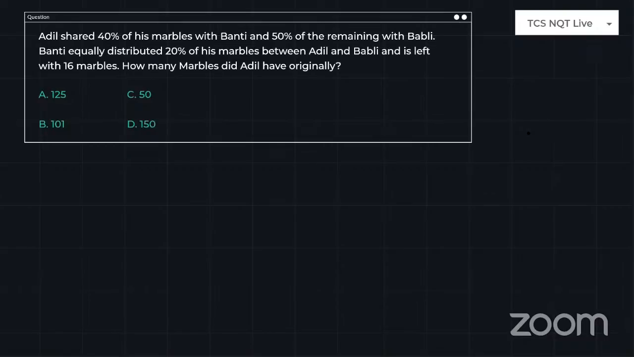Okay, so just look into the next question. I'll get back to that question if we have time. Adil shared 40% of his marbles with Bunty and 50% of the remaining with Bubbly. So just look at here, guys. Whenever you have this type of question, start the question with 100. So Adil has 100 marbles, as I am assuming, and 40% is given to Bunty, which is nothing but 40 marbles.